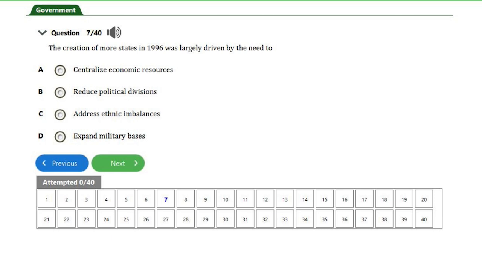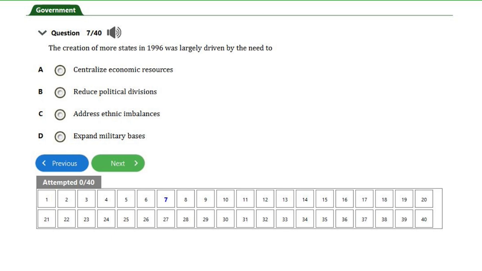They wanted to at least balance it so that we have an equal number, and that's what made General Sani Abacha create these new states. The creation of more states in 1996 was largely driven by the need to address ethnic imbalances. The new states were created to promote equity and representation for various ethnic groups in Nigeria.